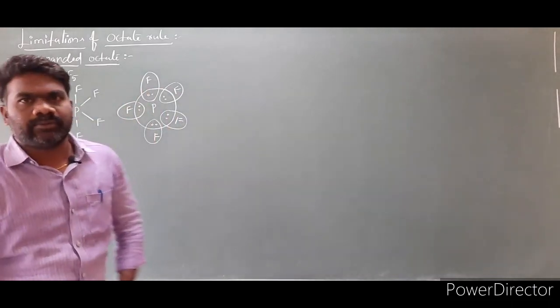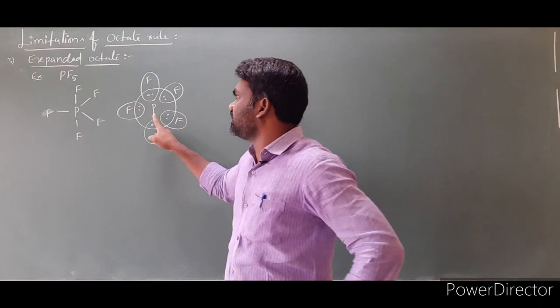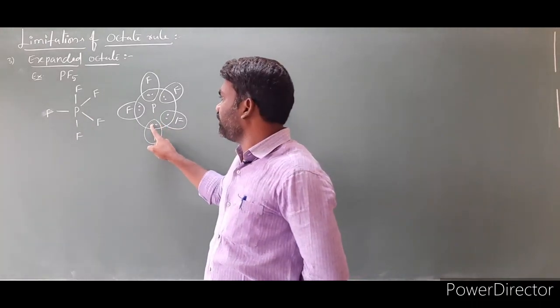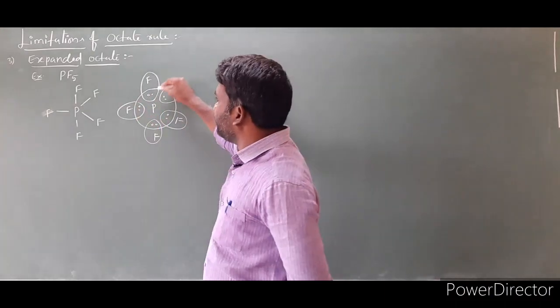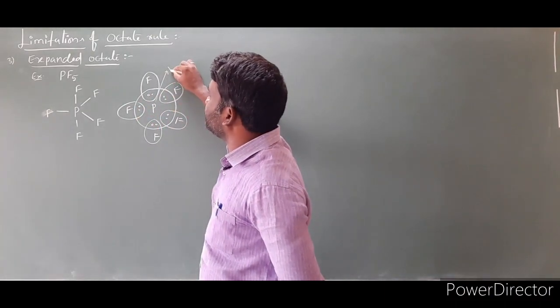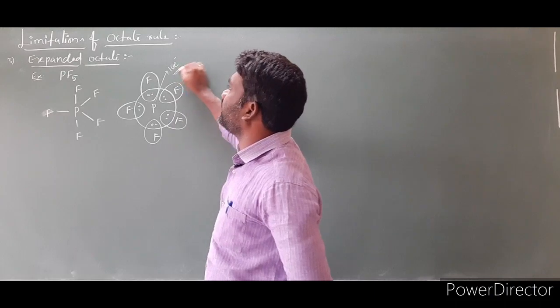Look at this molecule. Count the number of electrons surrounding the phosphorus atom: 1, 2, 3, 4, 5, 6, 7, 8, 9, 10. The number of electrons surrounding the central atom is 10 electrons.